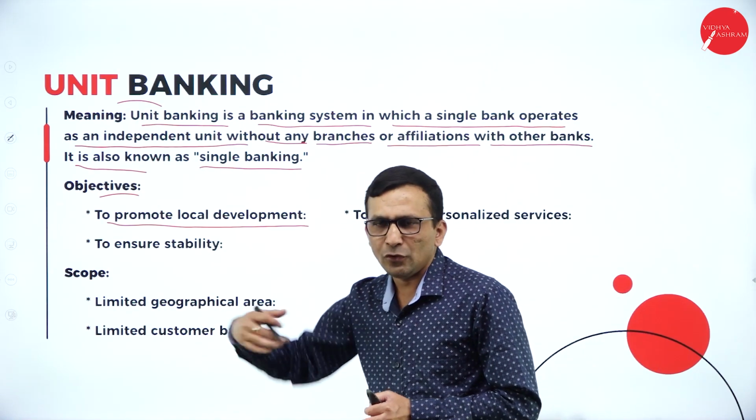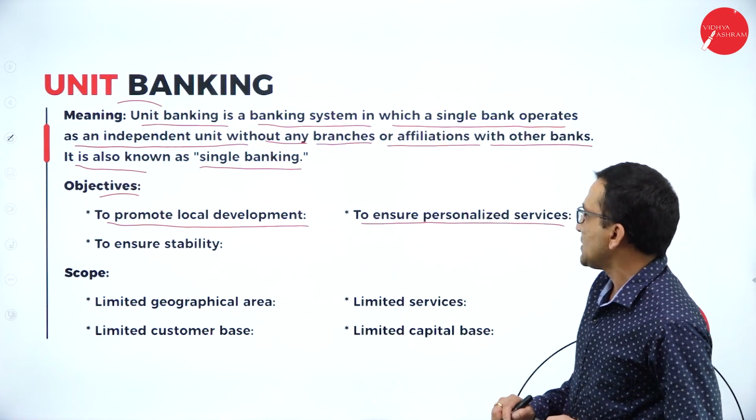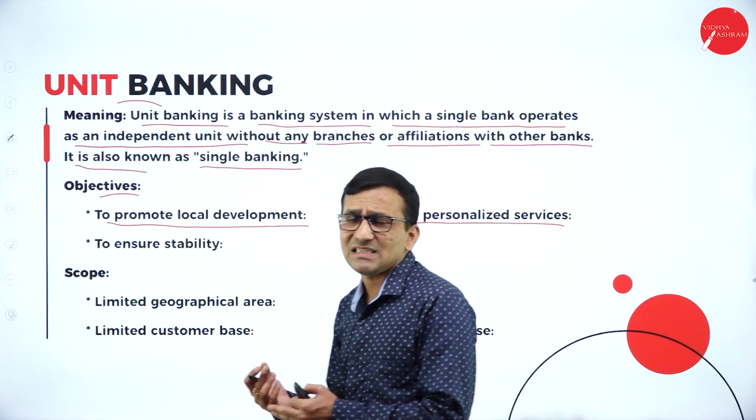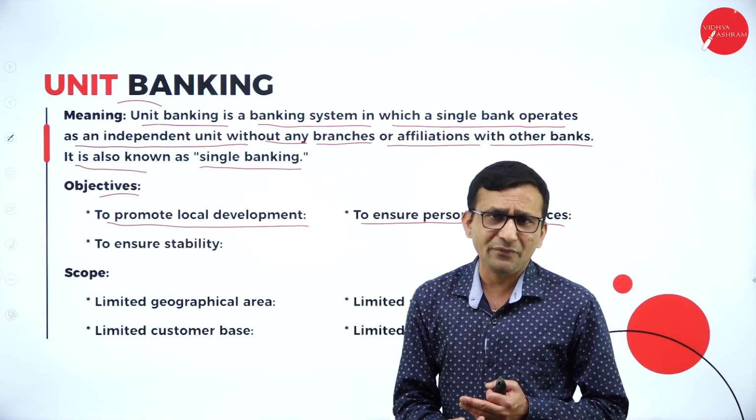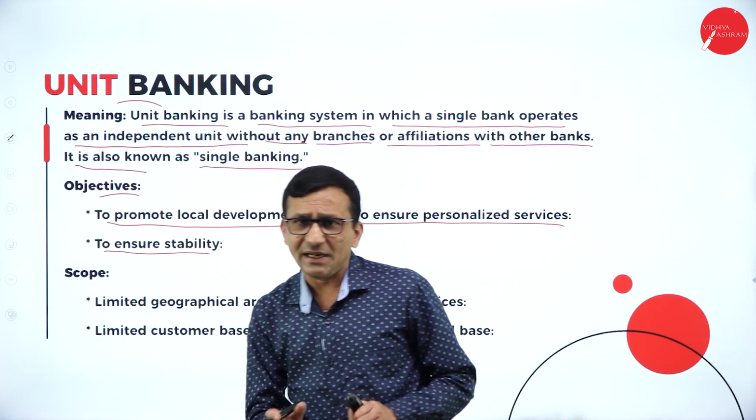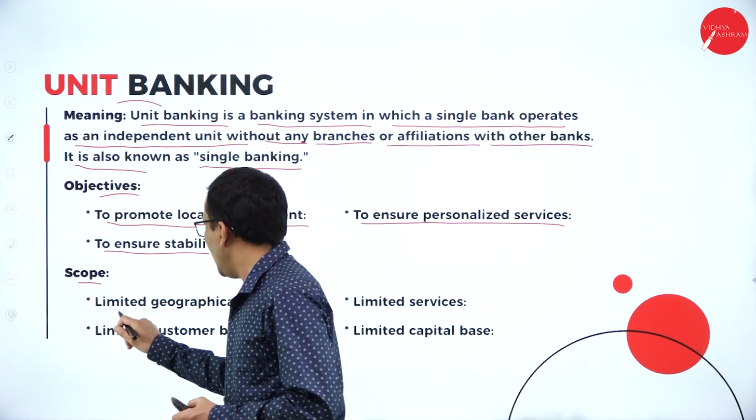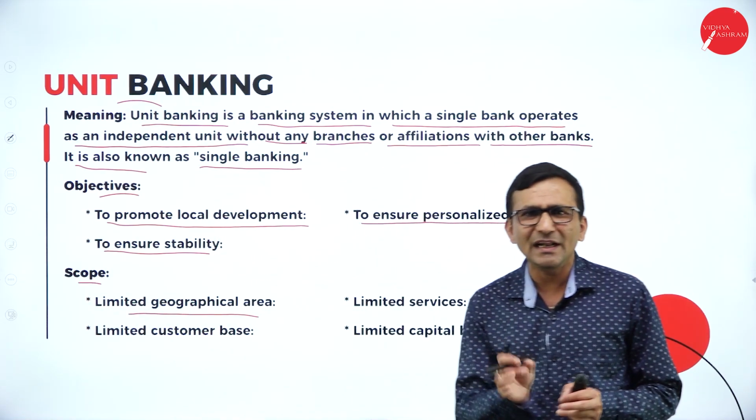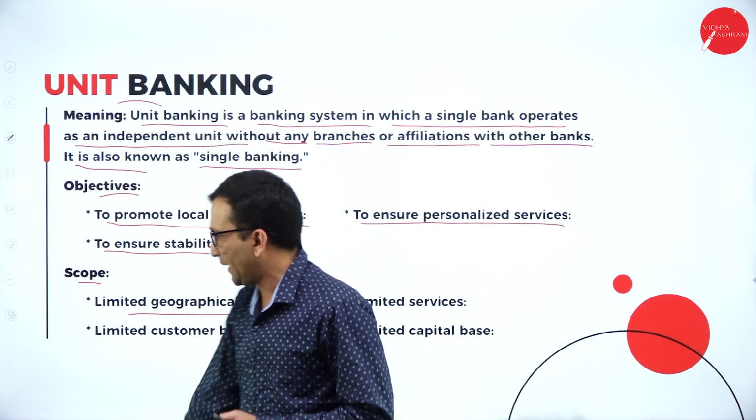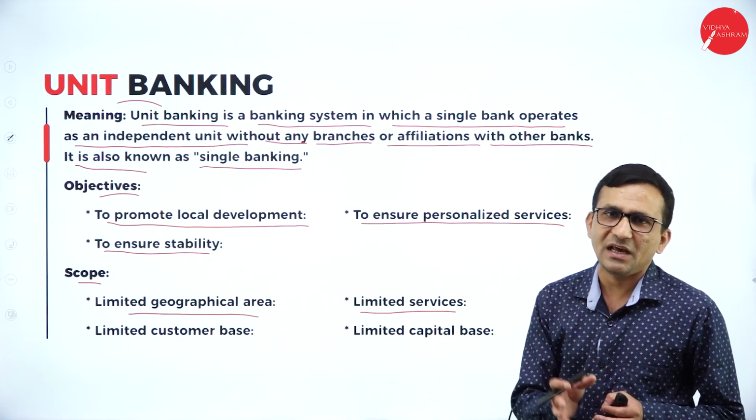There are too many customers you can attract, and to ensure personalized service, because the customers are expecting personalized service, which is more beneficial for the customers. And last, to ensure stability, you need to maintain the stability. And the scope is a limited geographical area, only a limited area, by keeping one unit bank. And next, limited service, only specific service we are giving.